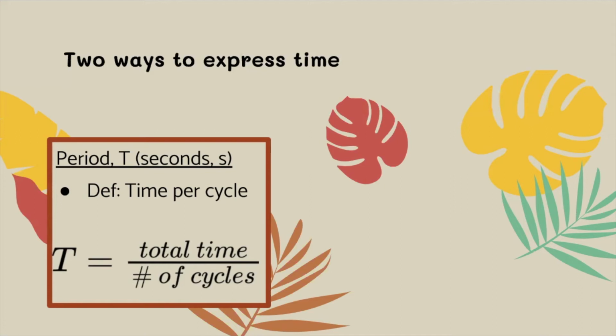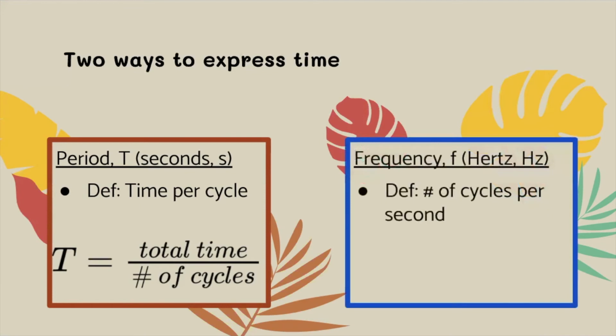Whereas, let's say you wanted to express how fast something is going. That's still an expression of time. We would call this frequency. Frequency is a new one. I know you've heard of period before, especially when we talked about orbital motion, gravity, circles, but frequency is new. Frequency, its symbol is f, and it's measured in this unit called hertz. And it tells you how many cycles per second something does.